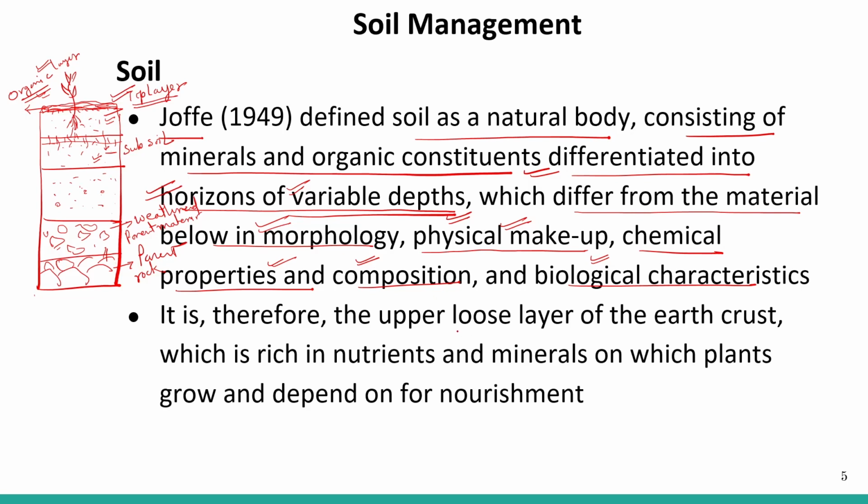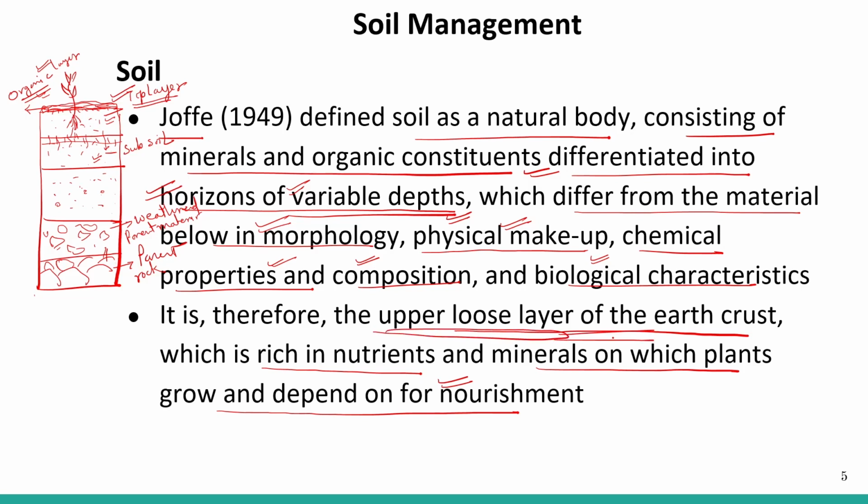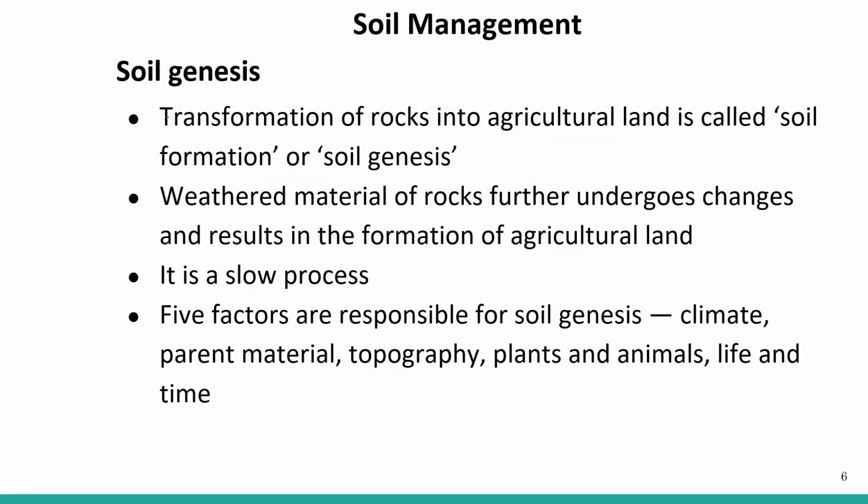So soil is the upper loose layer of the earth crust which is rich in nutrients and minerals, on which the plants grow and depend for nourishment. Very, very important: the upper loose layer of the earth crust. Soil genesis, very important. The transformation of rock into agricultural land is called soil formation or soil genesis. So formation of soil is also called soil genesis.